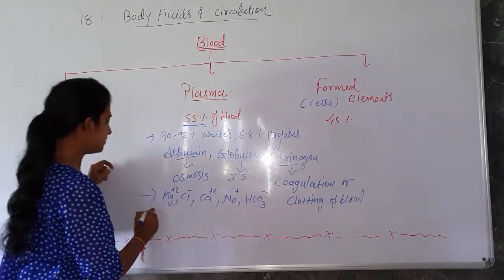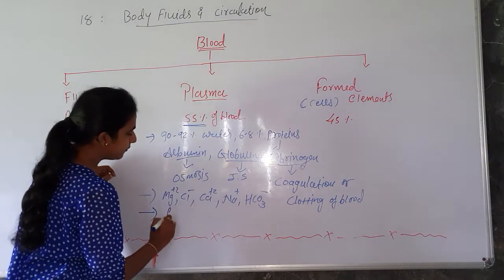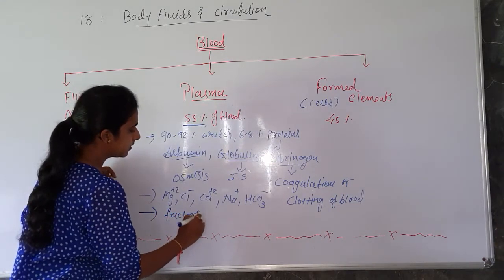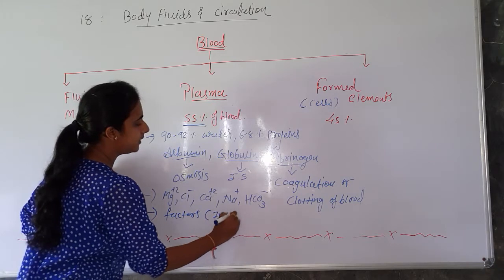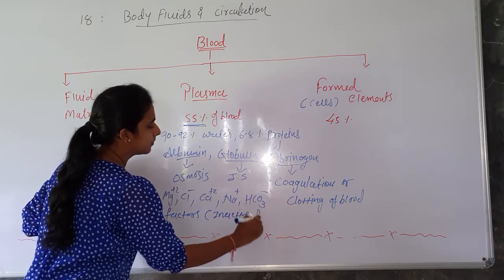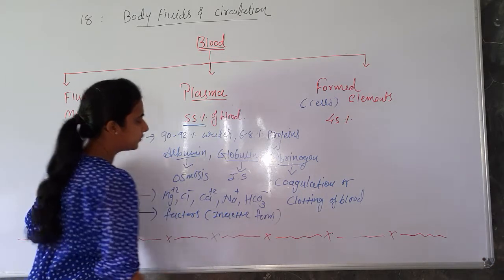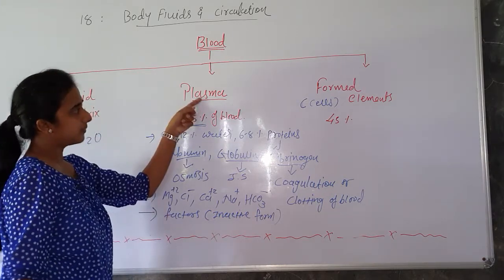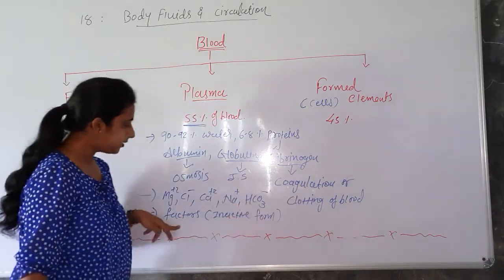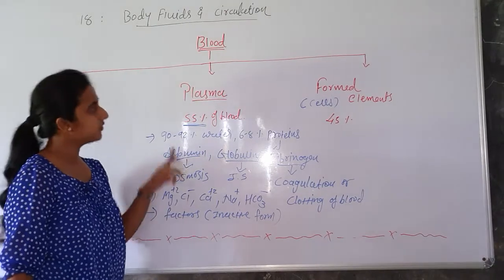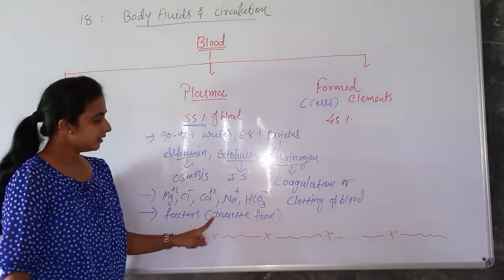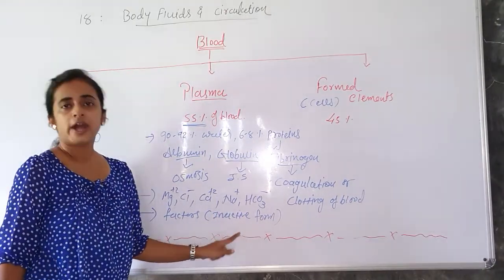Then after this, factors, but in inactive form. Which factors? So in this plasma, the coagulating factors, many factors but in inactive form. Why in inactive form?